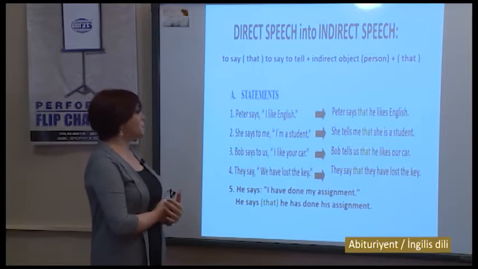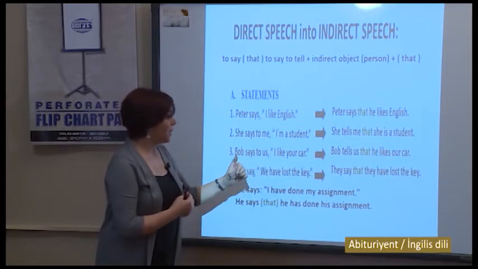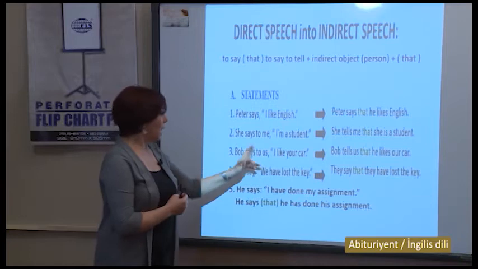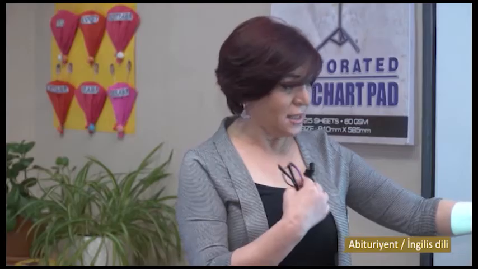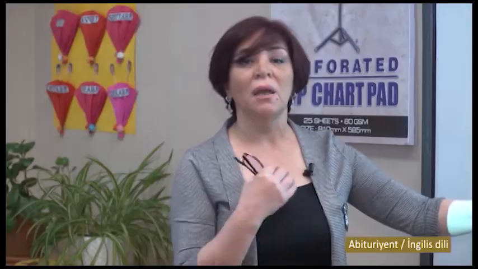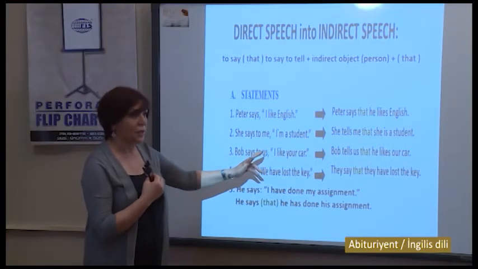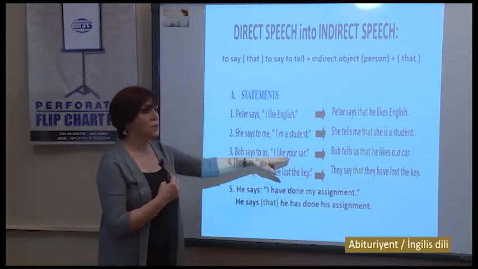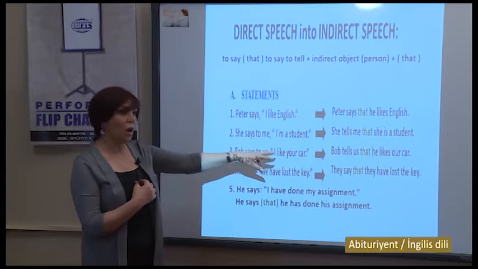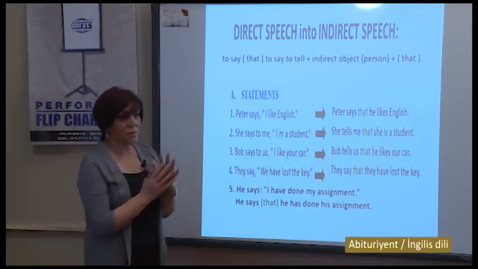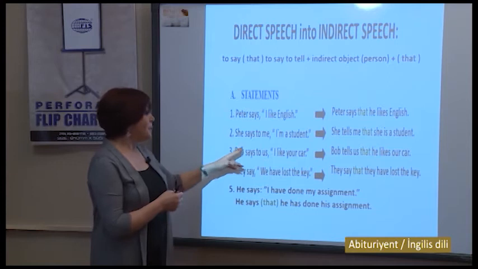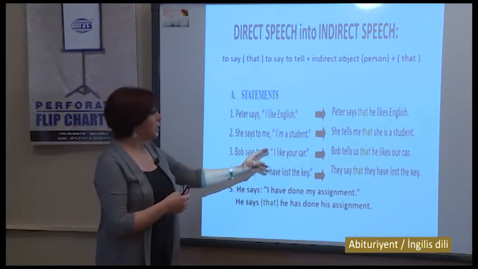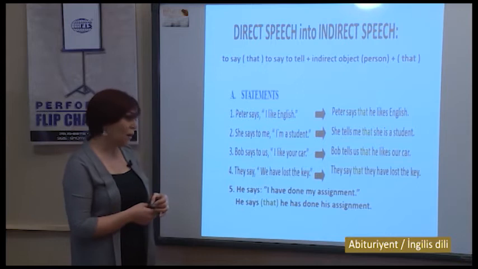Third, Bob says to us, "I like your car." I is Bob. Us, he says to us because we are Bob's object. And when Bob speaks with us, he uses your but not our. But when we change direct speech into indirect speech, your will be substituted with our. Bob tells us that he likes our car.